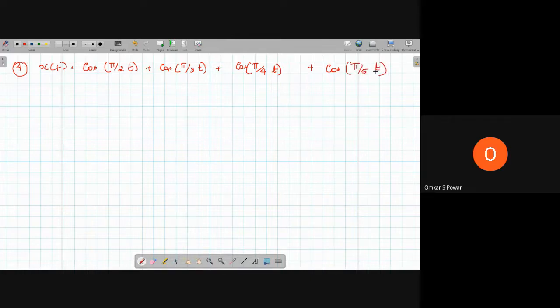Our main objective here is to see whether the signal is periodic or not. If it is periodic, we have to find the period. So let us solve the problem.